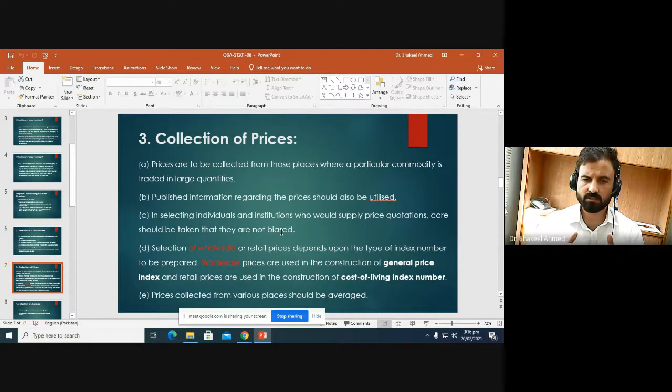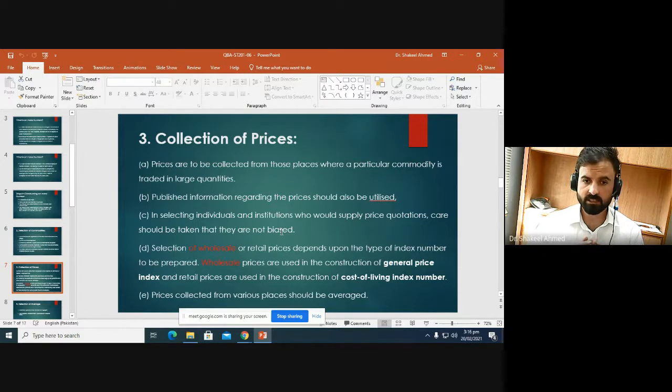As we already discussed, there should be a large buying and selling of that product or item, and it should be representative of the items sold in that market. Published information regarding the prices should also be utilized. You can utilize the published data by, for example, the Pakistan Bureau of Statistics or provincial bureaus.